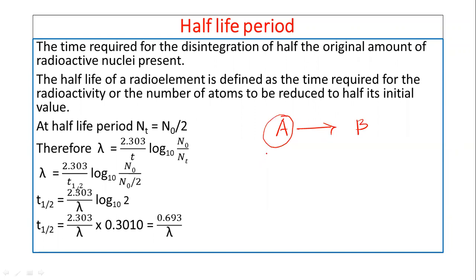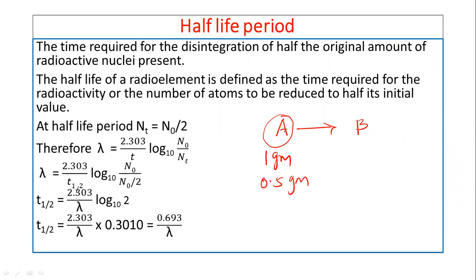Suppose we take 1 gram of the radioactive element, then the time required to disintegrate 0.5 gram of this radio element A is called the half-life period.